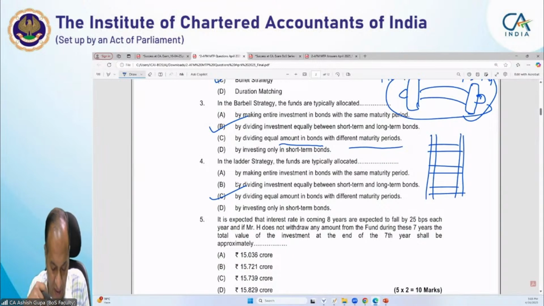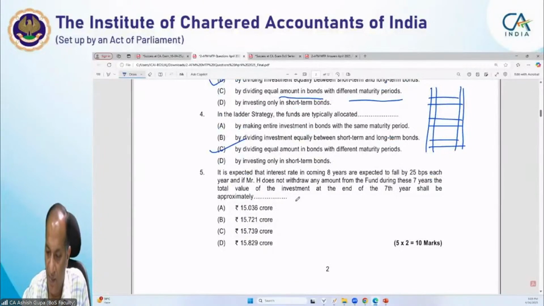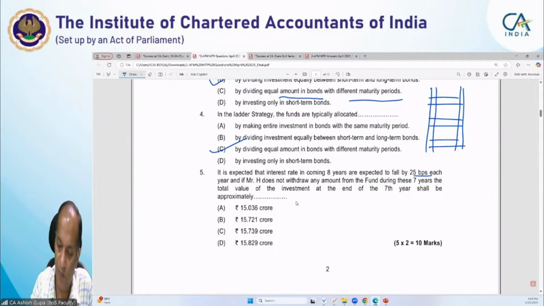Now next, it is expected that the interest rates in the coming 8 years will fall by 25 basis points. If I talk about basis points, please tell me what a basis point means.